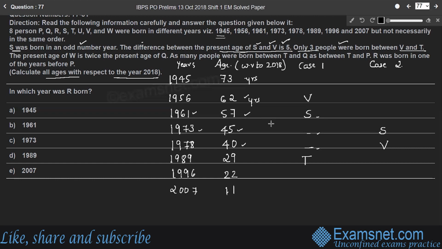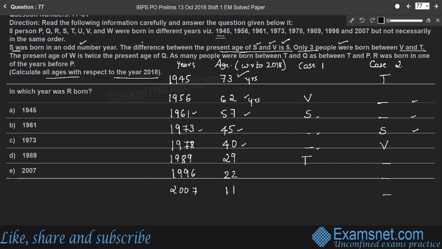Whereas in case 2, T cannot be younger than V here because there are only 3 persons after V according to case 2, right? Therefore, here in case 2, 3 people between V and T. Therefore, T was born in the year 1945, who is 73 years old.